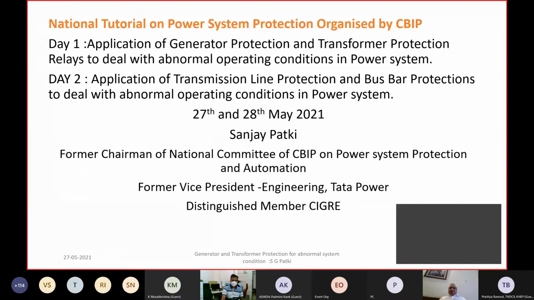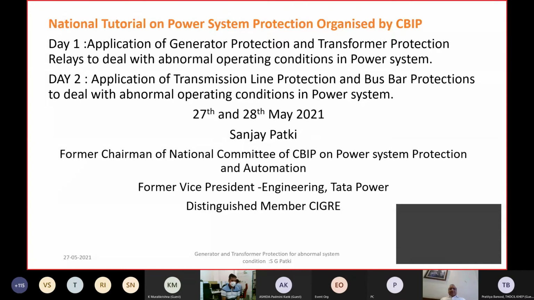Today's topic is protection systems. We are going to discuss the application of generator protection and transformer protection to deal with abnormal operating conditions in the power system. And tomorrow's session will look at how the application of transmission line protection and busbar protection will respond to the different operating conditions in the power system.